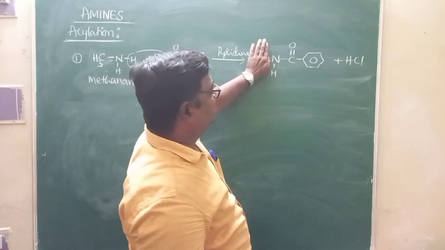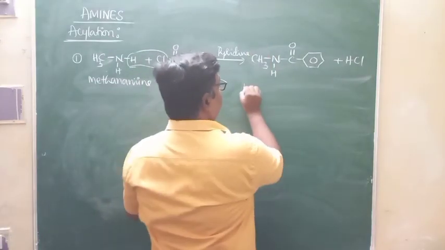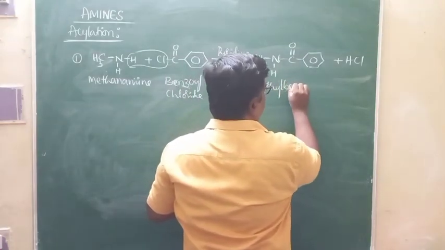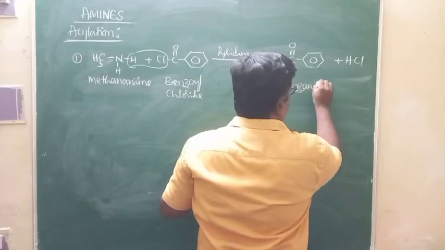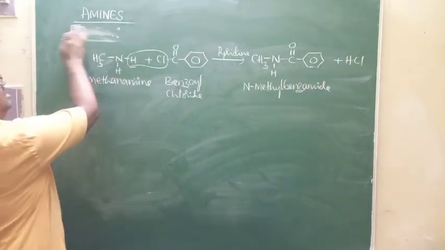If this methyl group is not there, it would be named as benzamide. Therefore, it is N-methyl benzamide.